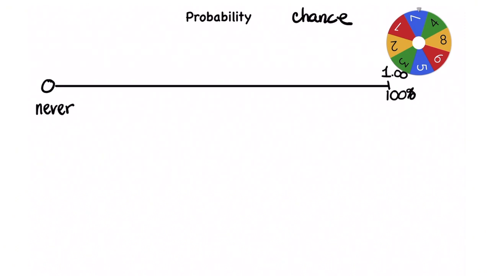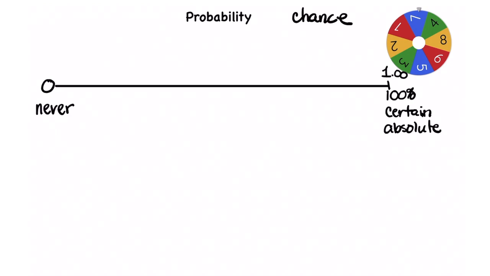The 0% chance: there's zero likelihood, no chance whatsoever. It is impossible. Versus on the 100 side, this means it is certain. It is absolute. It will definitely happen.